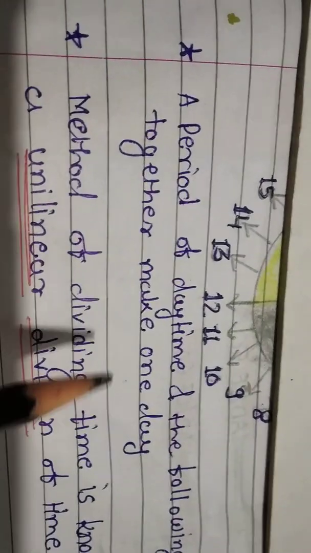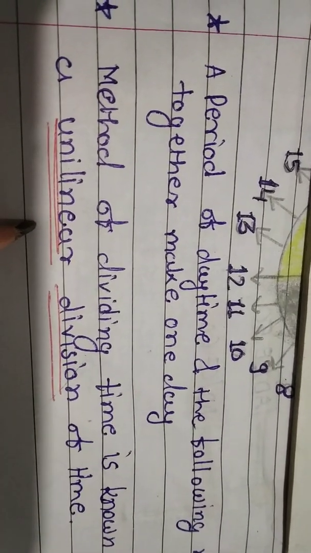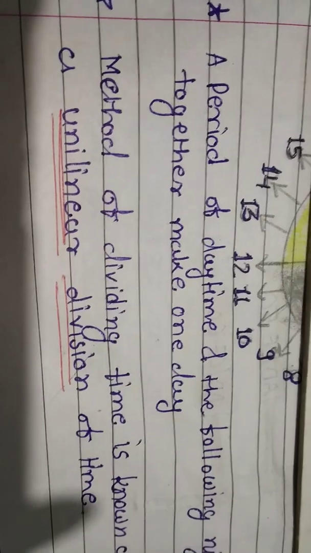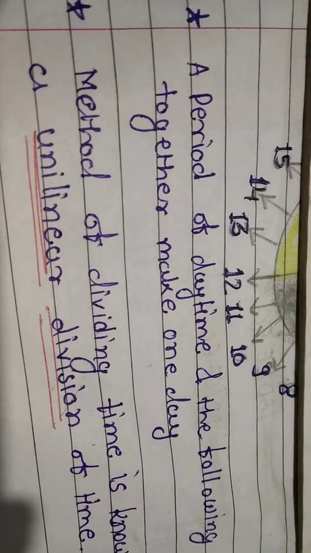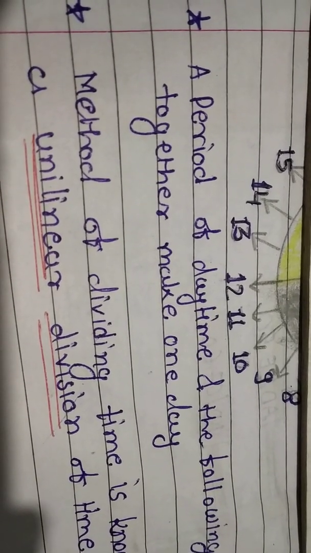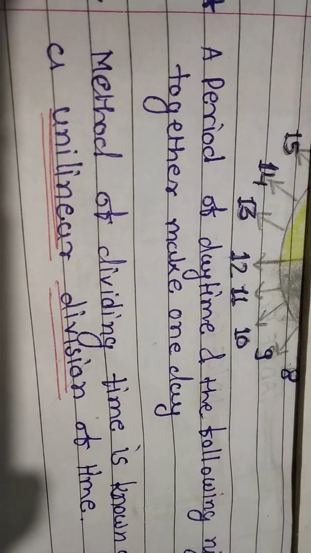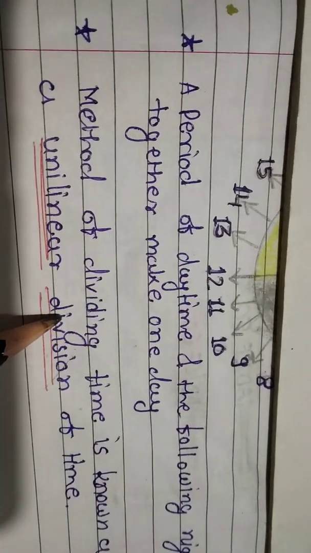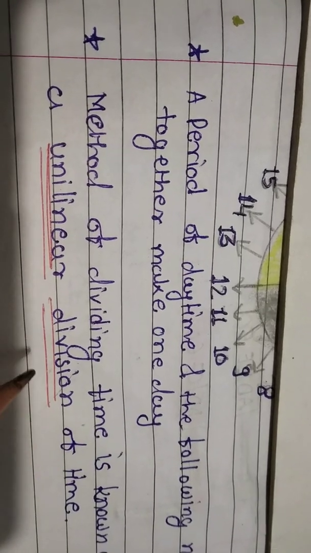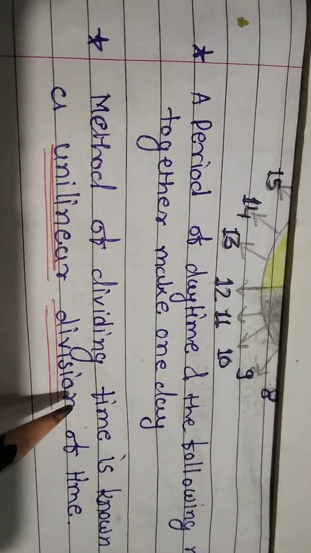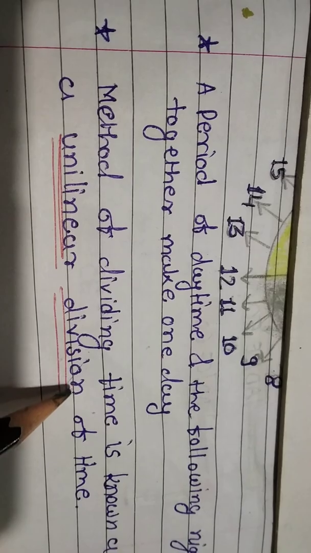We are measuring time by these methods. Such a method of dividing time is known as the unilinear division method. When we recognize time, we divide time, and the method of dividing time is known as the unilinear division method. Now we measure time in days, weeks, fortnights, months, years, millennia, billions, centuries. The method of dividing time like this is known as the unilinear division method. Got it?